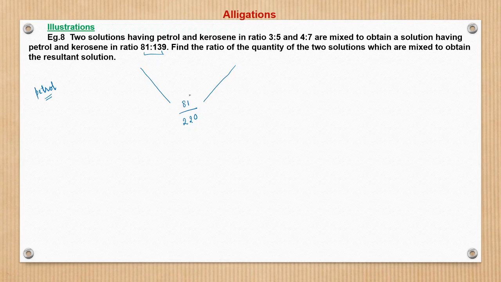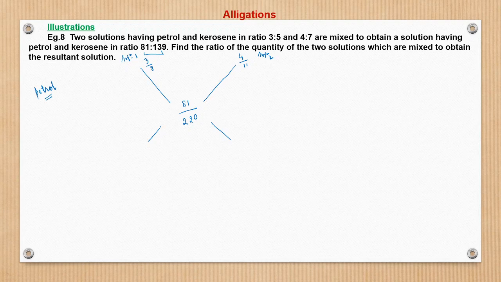Here are two solutions. Let this be solution 1 and let this be solution 2. So the second is 4 by 11 and the first is 3 by 8, petrol.